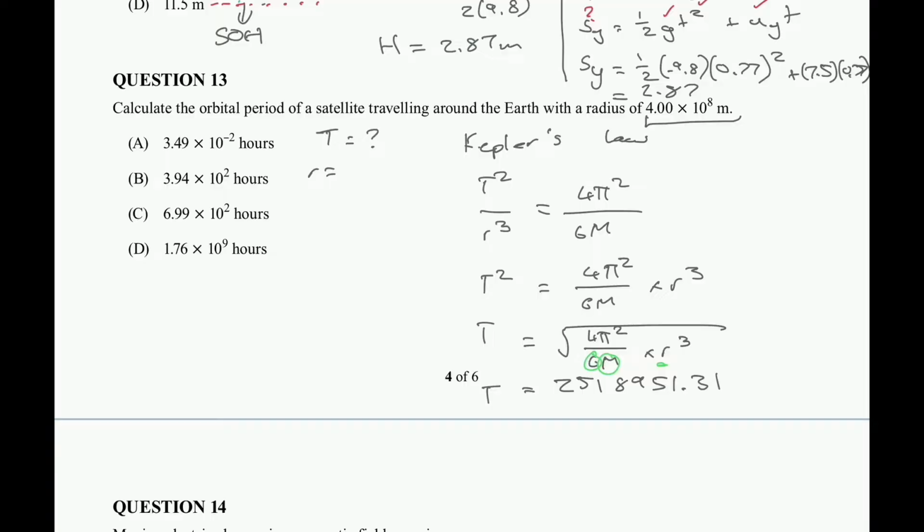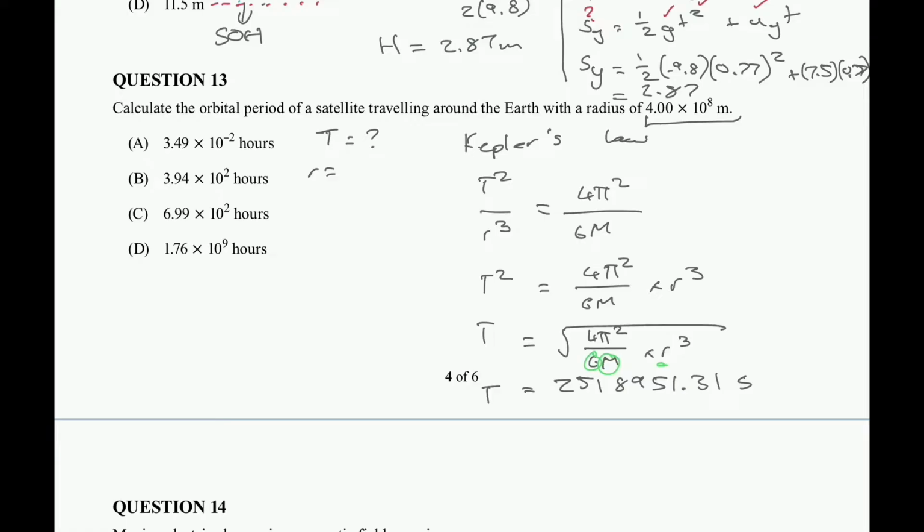Once I punch that into my calculator, I get a T equal to 2518951.31. I'll give you a second to have a quick think about what the units are. Is it seconds, hours, minutes? It is going to be seconds. So remember, if you're working with meters for your distance, your gravitational constant has particular units. It's got meters, it's got force, and your mass has kilograms. If you're using all the standard SI units for that, it's going to get your solution in seconds.